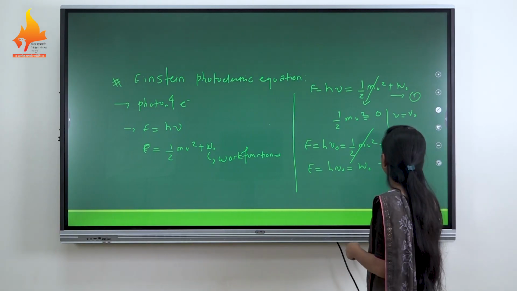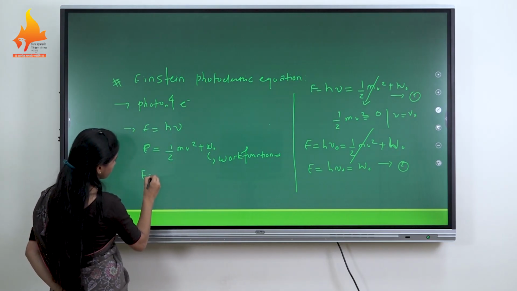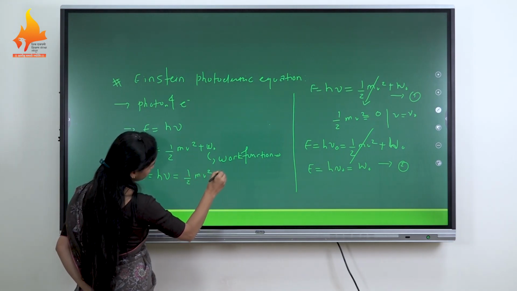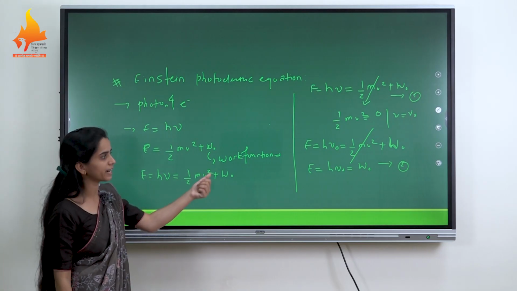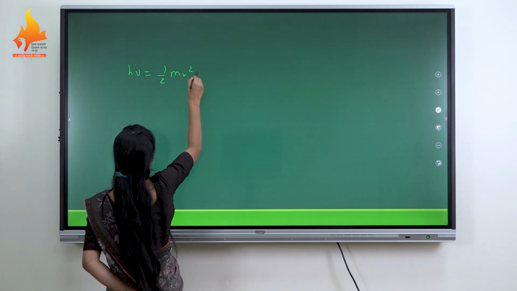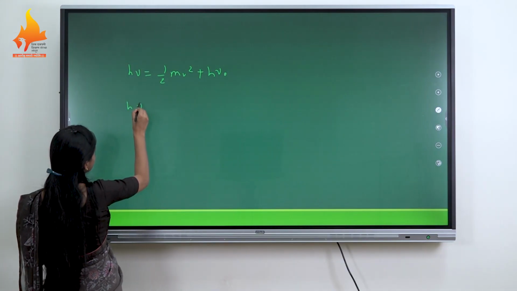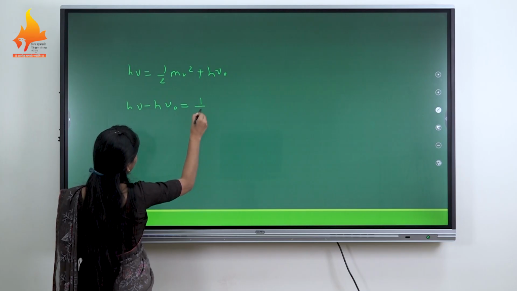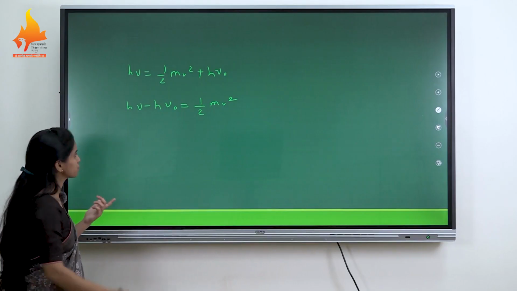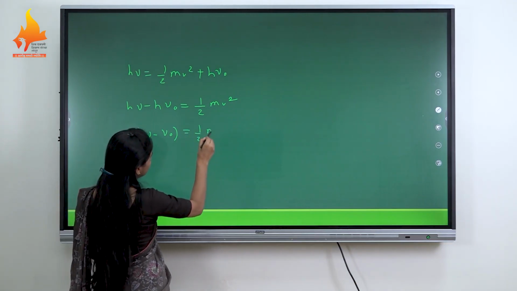Now we can substitute this equation into the earlier equation. Substituting the work function h nu naught, we get h nu equals half m v squared plus h nu naught. Taking h nu naught to the left hand side, the equation becomes h nu minus h nu naught equals half m v squared. Taking Planck's constant h common, we get h in brackets, nu minus nu naught, equals half m v squared.